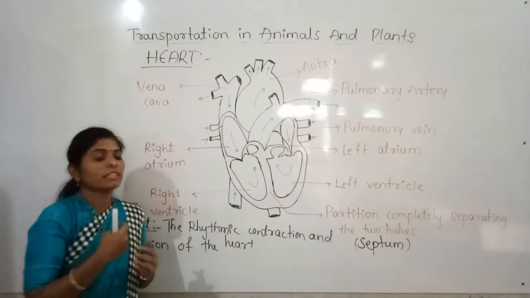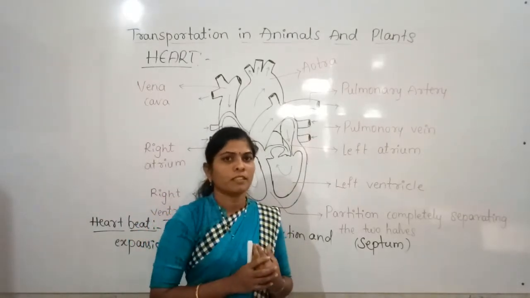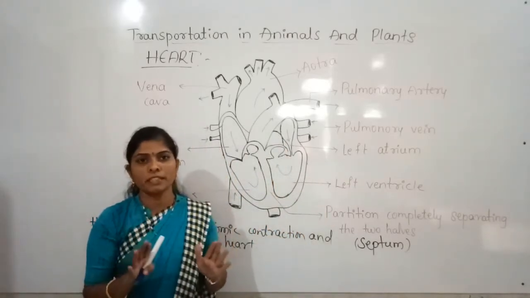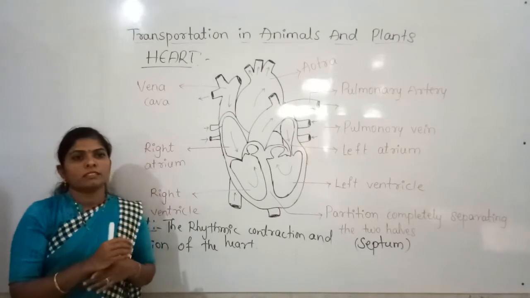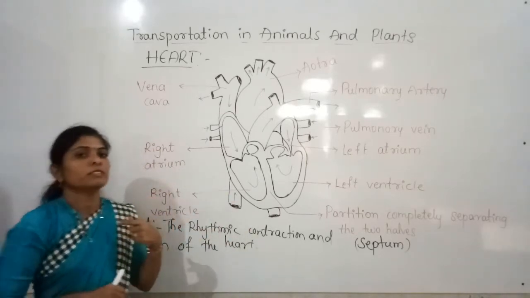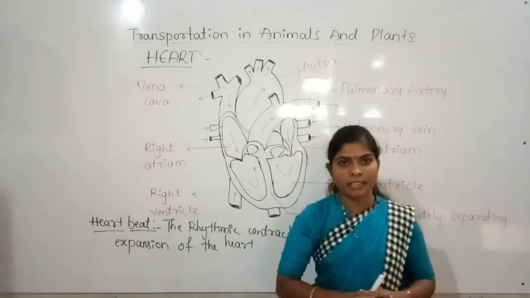How many times does our heart beat in one minute? So just check it. When you are at rest, check how many times it beats per minute. And later, go for a run for 4 to 5 minutes. And later again check your heartbeat, whether it is the same or any variations are there.